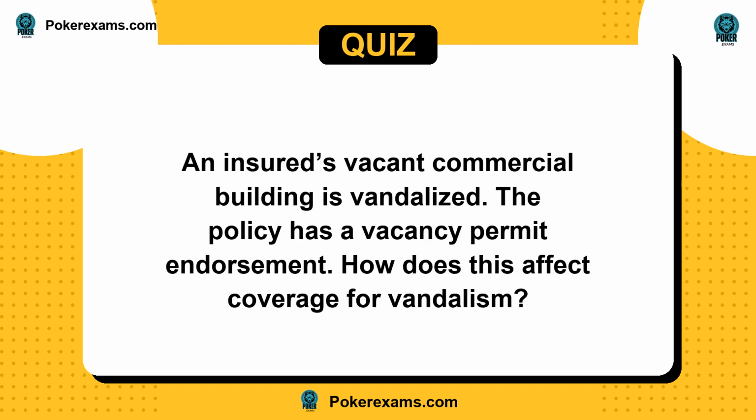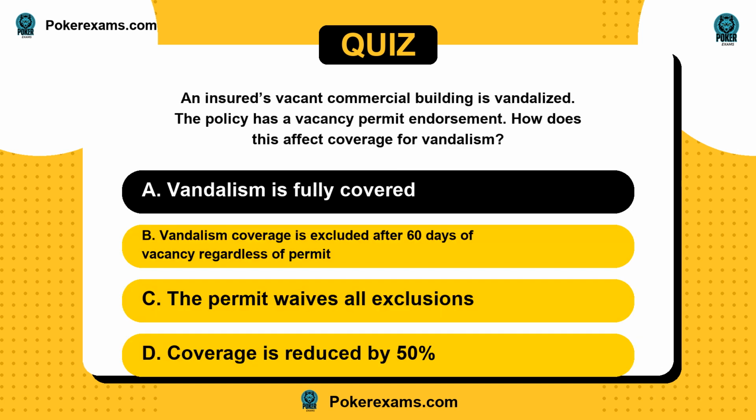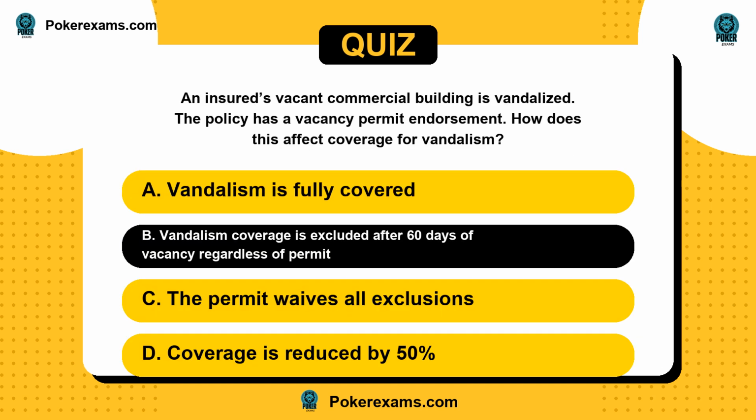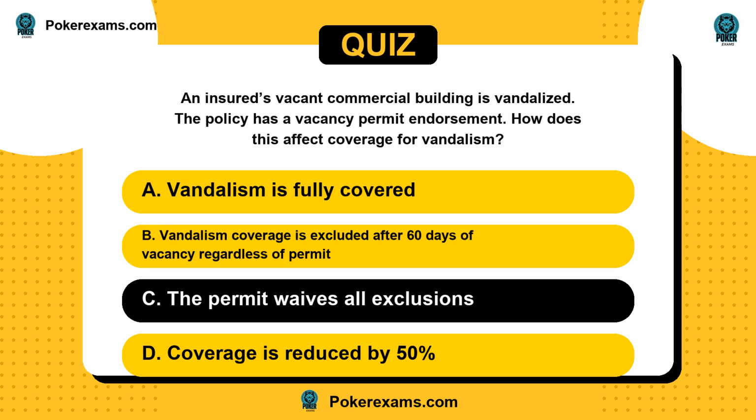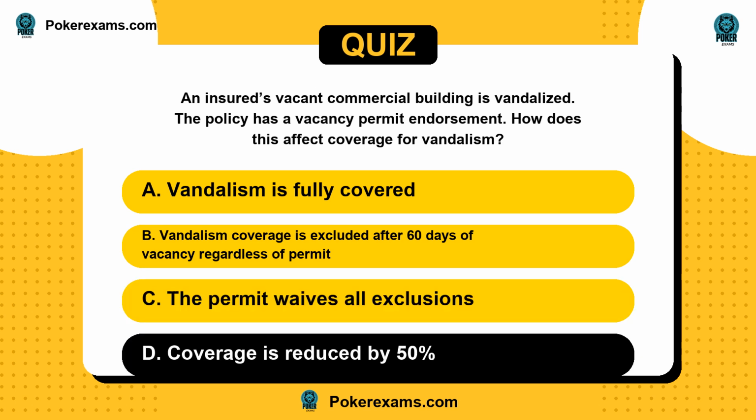Insurers pay up to the per accident limit when multiple people are injured. Next question. An insured's vacant commercial building is vandalized. The policy has a vacancy permit endorsement. How does this affect coverage for vandalism? Is it A, vandalism is fully covered? Or B, vandalism coverage is excluded after 60 days of vacancy regardless of permit? C, the permit waives all exclusions? Or D, coverage is reduced by 50%?